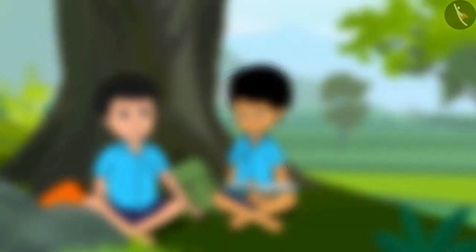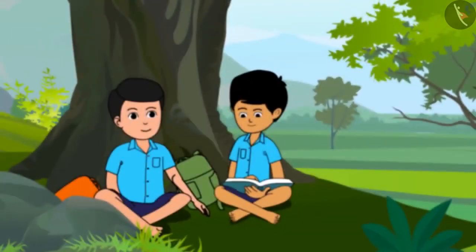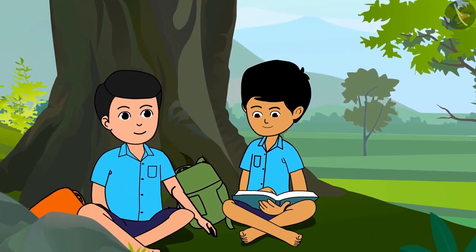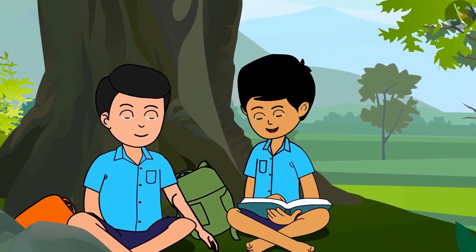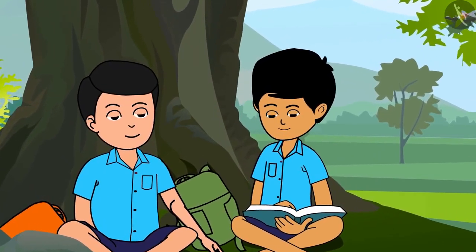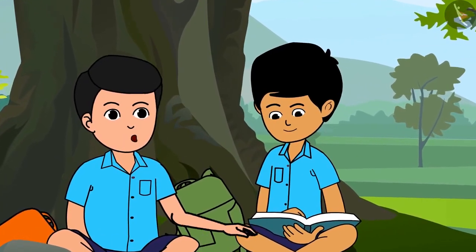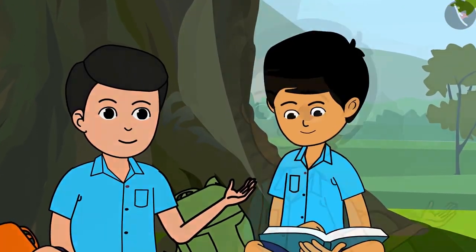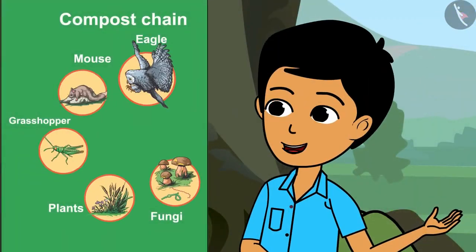Sandeep starts reading again, turns a few pages and then reads aloud. See, it is written in this book that some dead plants and animals help in returning organic matter to the soil and increase its fertility. Oh, is it? It is very interesting. This is like a chain.